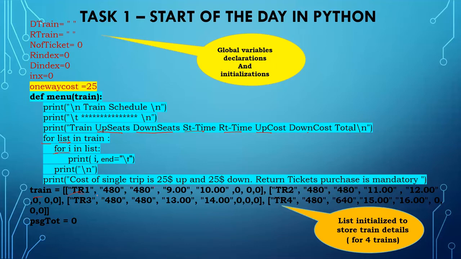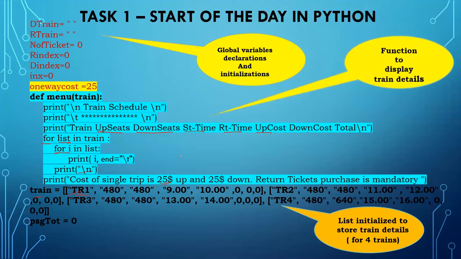Once it has printed the first train's details, next it will come down. For that, this new line is inserted, and it will come down and print the next one. After printing all the 4 trains, we will print an instruction to the passengers or customers about how much their cost will be. Then only they can purchase the ticket.